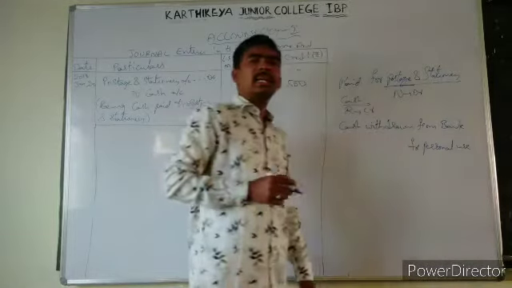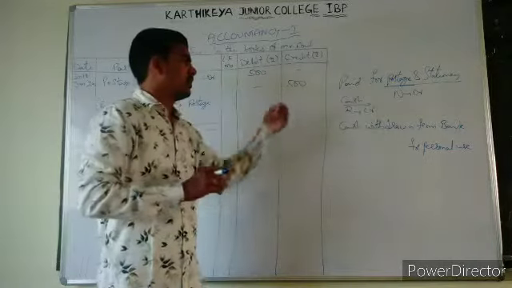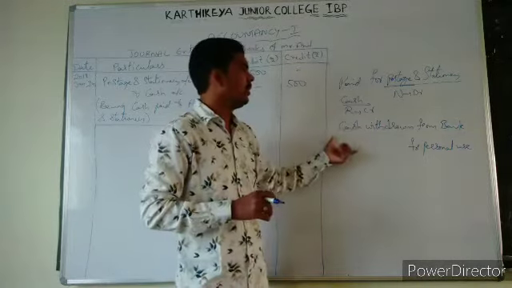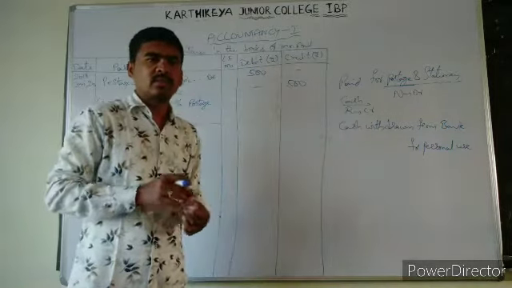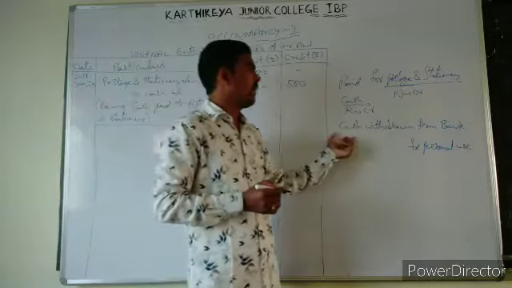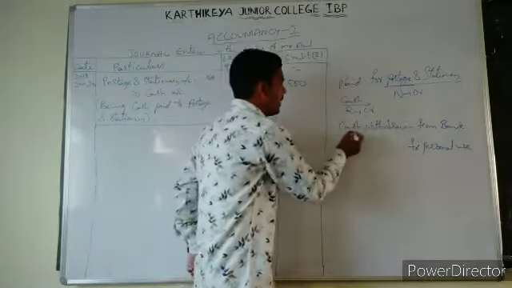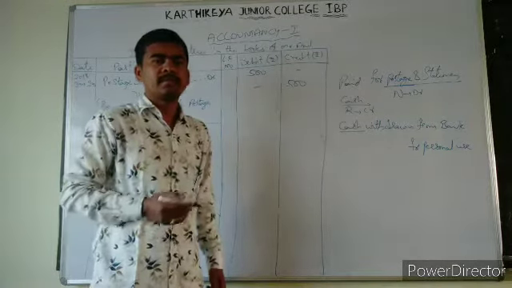Normally we deal with only office expenses, but here we are dealing with personal expenses also. We have withdrawn cash from the bank. When we are withdrawing, does cash come in or go out? It comes in.